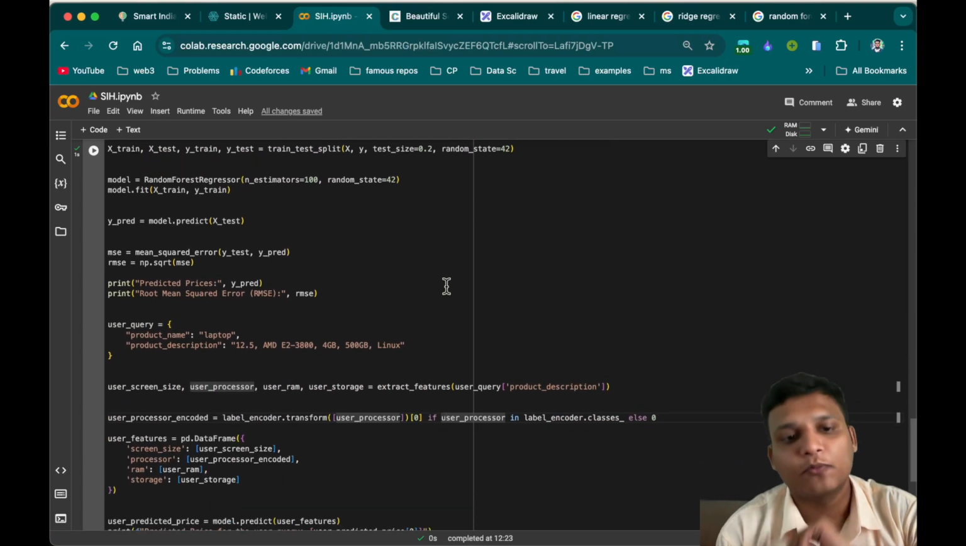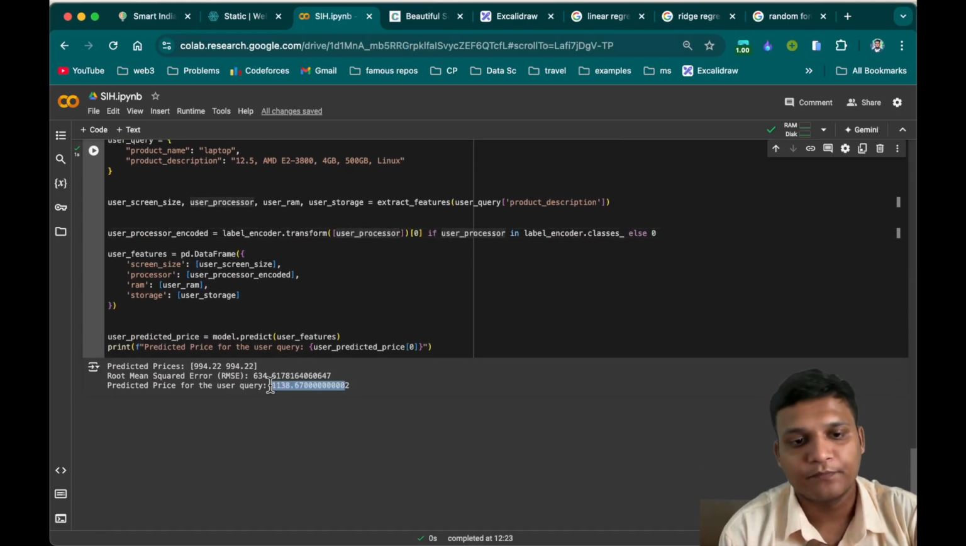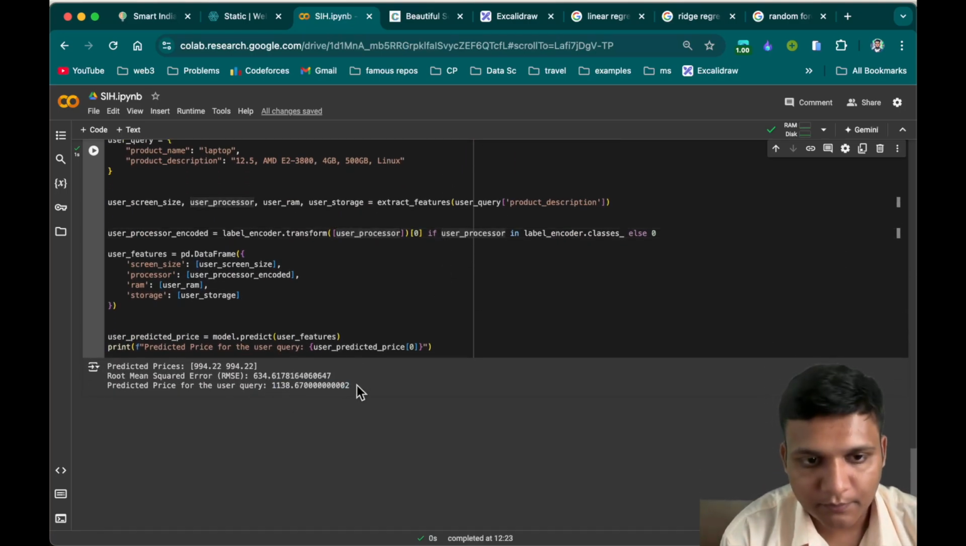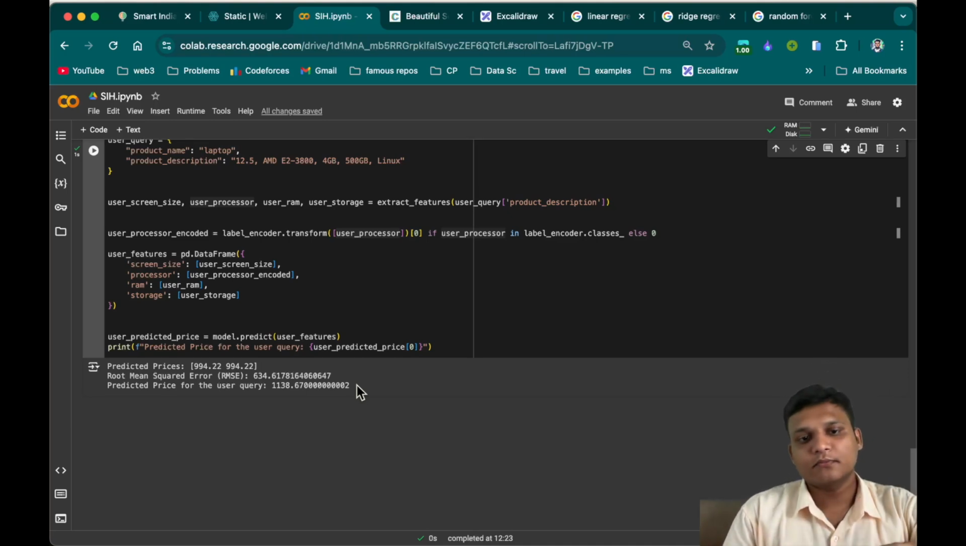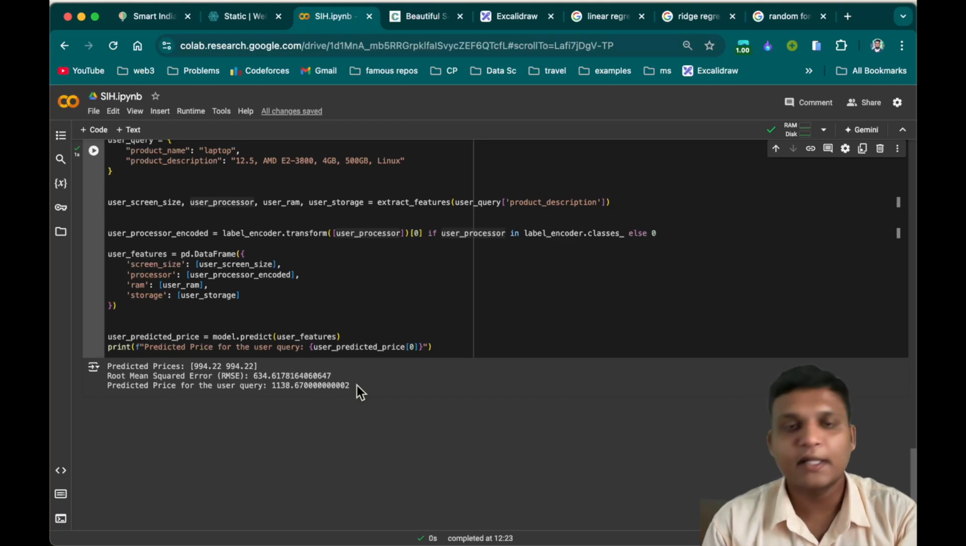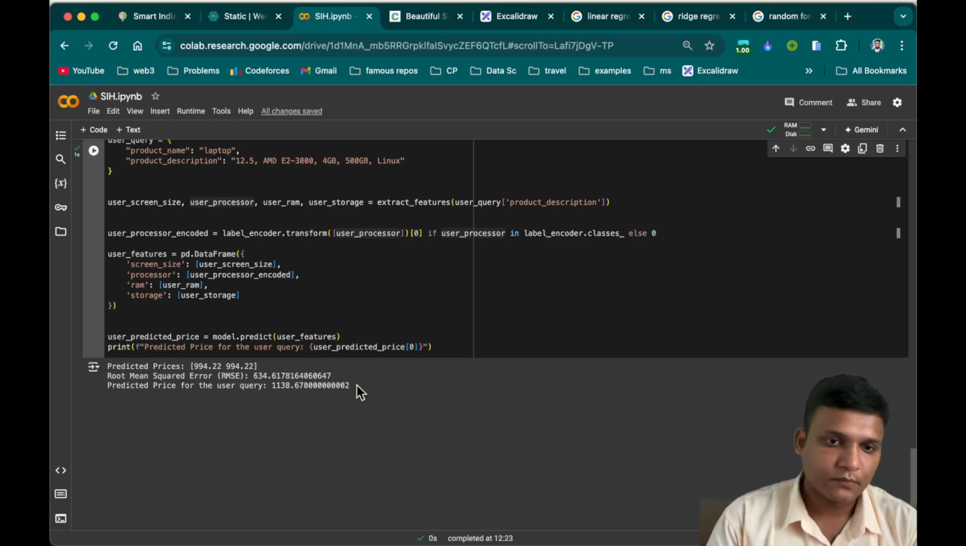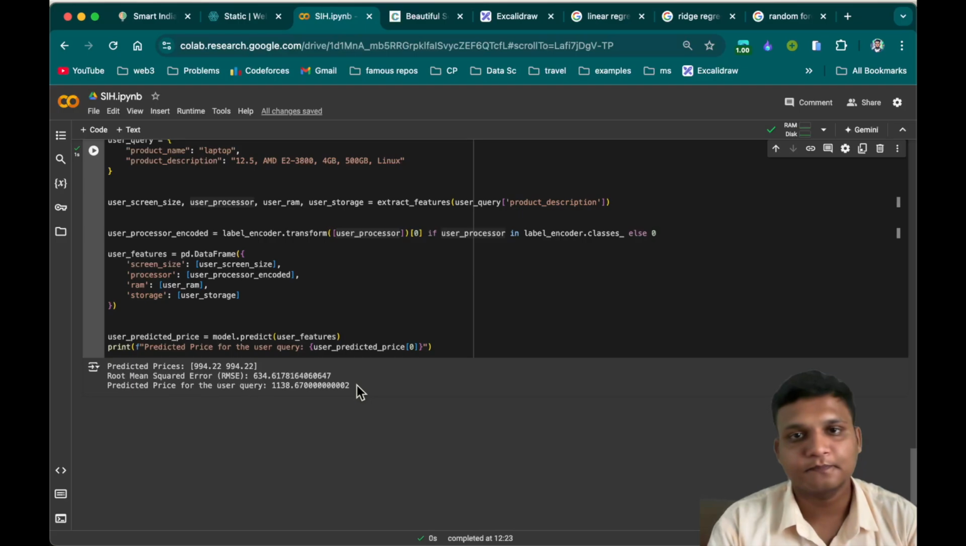We are getting the predicted output, and this price can be used as a benchmark, right? So this is how the regression part is going to happen. I hope you got the point, right?